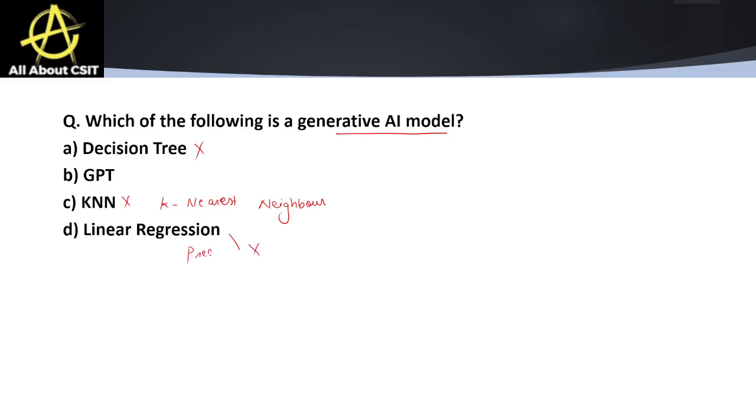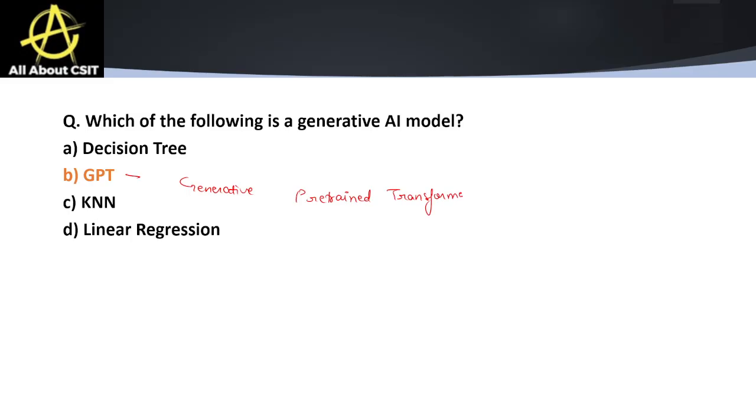Linear regressions are predictive, not generative. So generative AI models are GPT. As we all are using ChatGPT these days, GPT stands for generative pre-trained transformer. So these are the generative AI models.